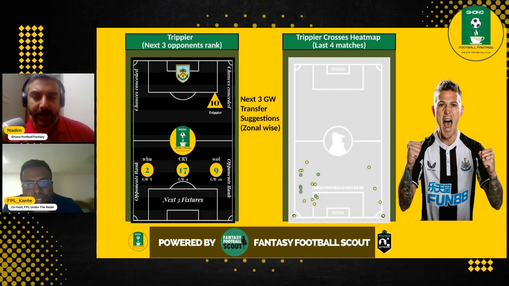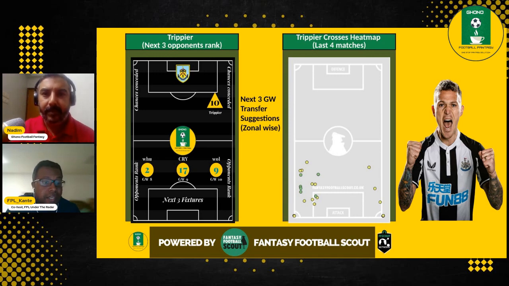Whether you are wildcarding or not yet, it is hard to fit Haaland, Salah, Son, and Trippier in the same team, right? So you have to make a sacrifice a little bit there. For their value, Botman and Schär or even Burn are still good assets at 4.5 million-ish. Trippier, if you can spend the money, is a fantastic asset. I think overall over the season, he will outscore all the other Newcastle defenders, no doubt. But if value is a question, if you are trying to fit in Salah, Son, and Haaland all together, it's okay to sacrifice him.